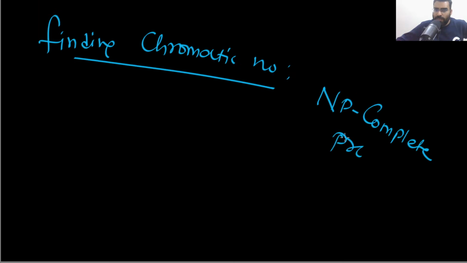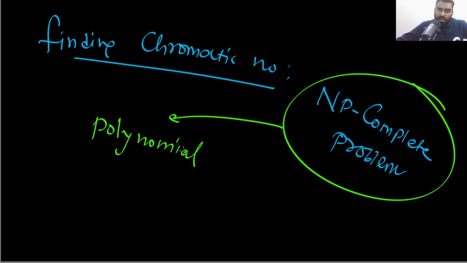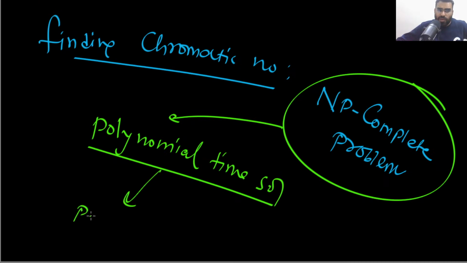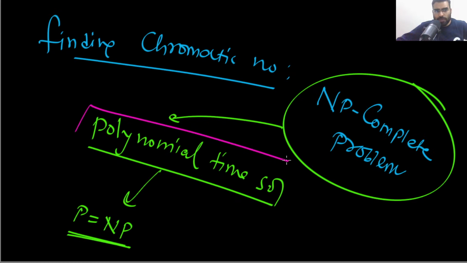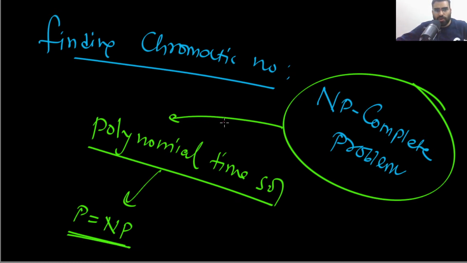This is an NP-complete problem. If you can give an easy solution for this, like this greedy algorithm, a polynomial time solution, it will imply P equals NP. Is this clear? For this problem, a polynomial time solution will imply P equals NP.